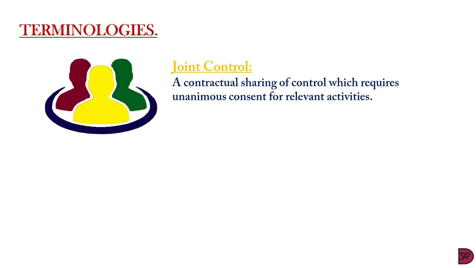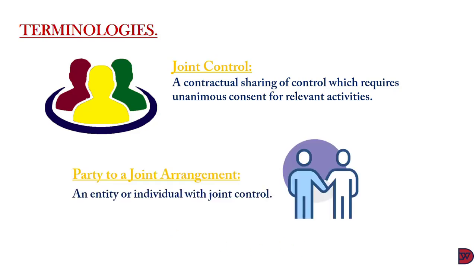This is where the sharing of control over an arrangement is based on a contractual agreement that strictly requires unanimous consent of all the parties for relevant activities to be undertaken. So if, for example, there are 5 parties to an arrangement and one disagrees for a port to be chartered, that quest stands aborted. Now, party to a joint arrangement. Any entity or individual that has joint control of an arrangement will be a party, meaning that their consent must be sought in times of critical decision making pertaining to the arrangement.